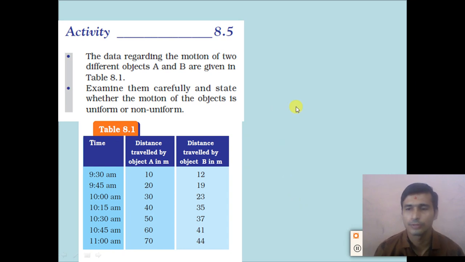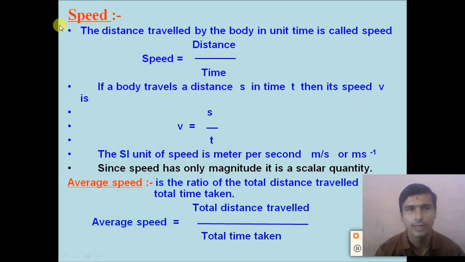So regarding that, we are adding a physical quantity here, which is speed. Dear students, you know what you mean by speed? Speed of the vehicle, you measure 60 kilometer per hour, 40 speed, right? So what actually is speed? The distance traveled by the body in a unit time is called the speed.